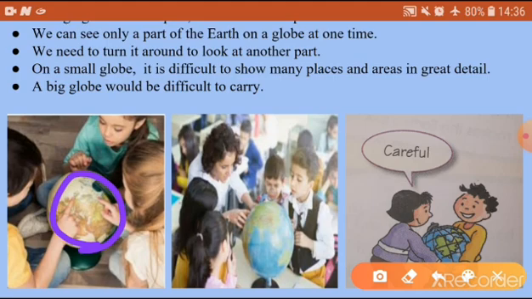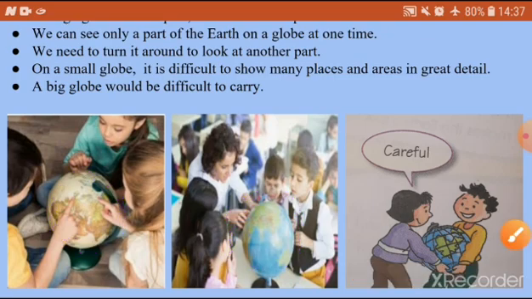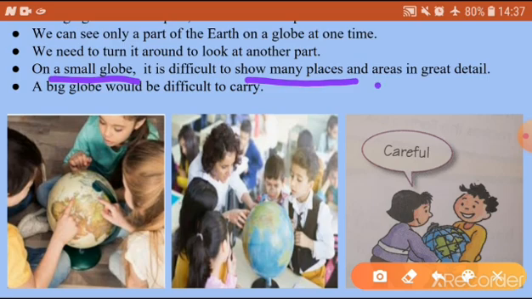Here also this teacher is teaching by using a globe. If she wants to tell the remaining half of the globe, she has to turn it. On a small globe, it is difficult to show many places and areas in great detail. So one more disadvantage is it is very difficult on a small globe to show many places and areas in great detail. Great detail means with more explanation, with more information.